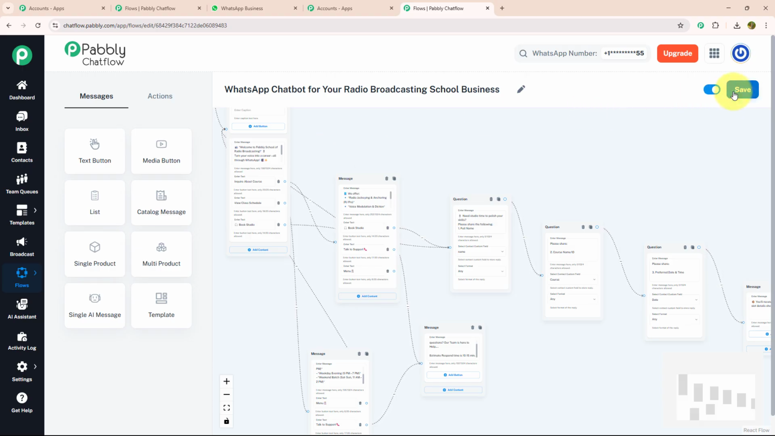On to our last step, don't forget to activate your flow and save it. As you can see, I got a message that flow updated successfully. That means my flow is ready to run in real time.